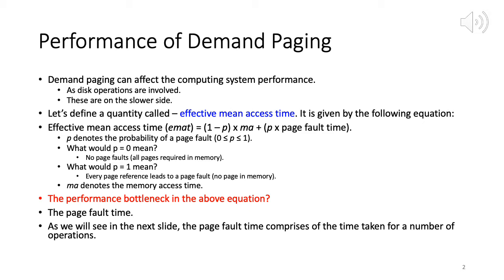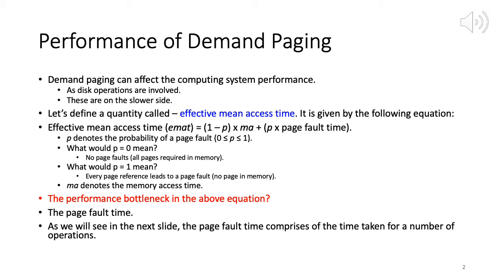Now what about the other end of the spectrum? That is when P is equal to 1. Probability of a page fault is 1, which means that each and every page reference will lead to a page fault, which means we have no pages in memory.